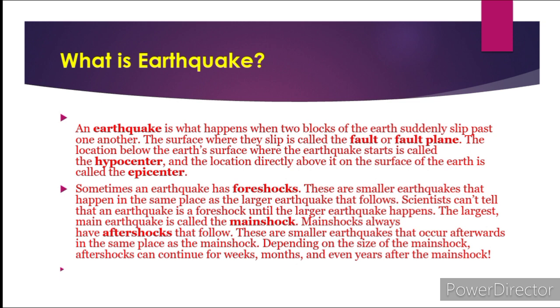Sometimes, an earthquake has foreshocks. These are smaller earthquakes that happen in the same place as the larger earthquake that follows. Scientists can't tell that an earthquake is a foreshock until the larger earthquake happens. The largest main earthquake is called the main shock.